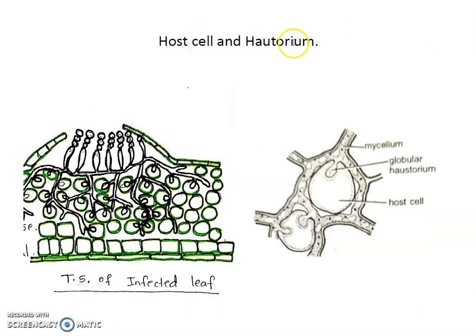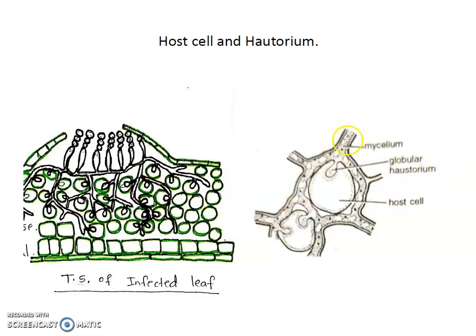The host cell and haustorium. So this is a section of an infected leaf. This is the outer layer, or the lower epidermis, we can say. This fungus is intercellular. It makes a space between two cells, and the mycelium or hypha produces a special type of structure called a haustorium.